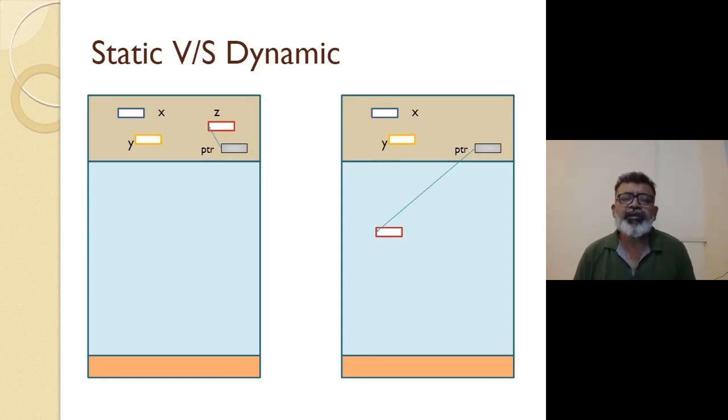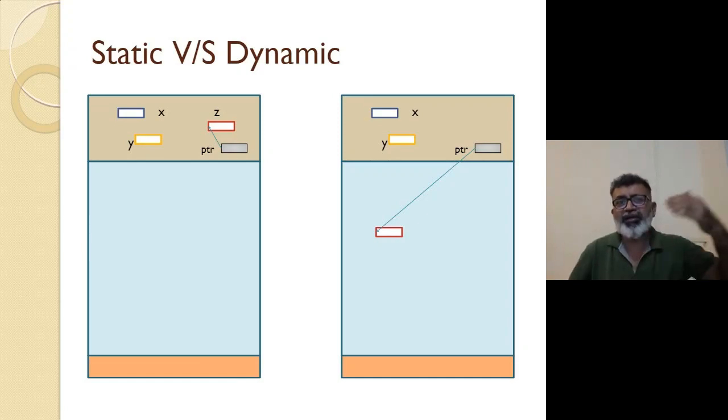Now here on the left hand side, in the data segment, the topmost portion is the stack, obviously. X, Y, Z are auto variables. Let's consider X, Y, Z as integer variables, so 4 bytes of memory is allocated. Below Z there is a pointer variable, which is again on the stack, because it has been declared as auto.